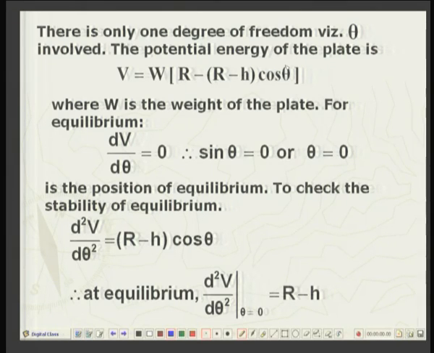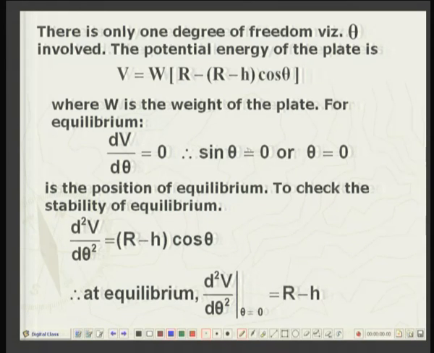Let us take, for equilibrium, the first variation equal to 0, which is equivalent to the statement that dV by d theta, because there is only one degree of freedom, is equal to 0. So, when I differentiate it, you will have first constant 0. So, dV by d theta will be W times r minus h sin theta, and this is set equal to 0 because r minus h is not 0.